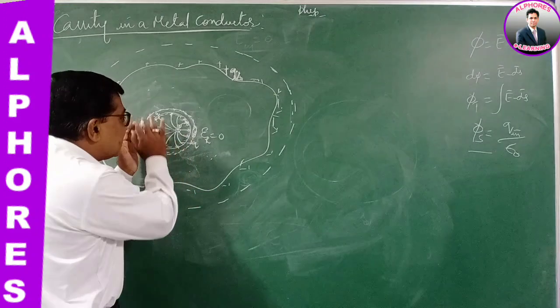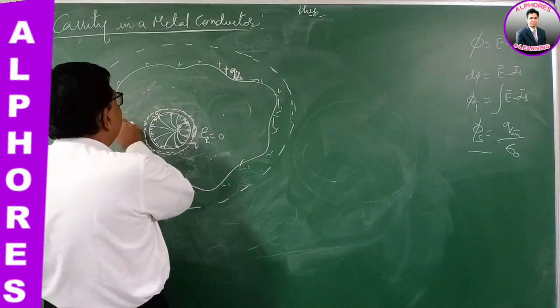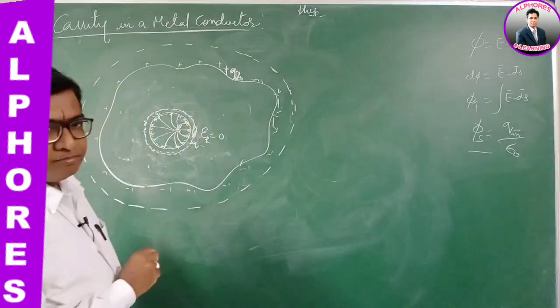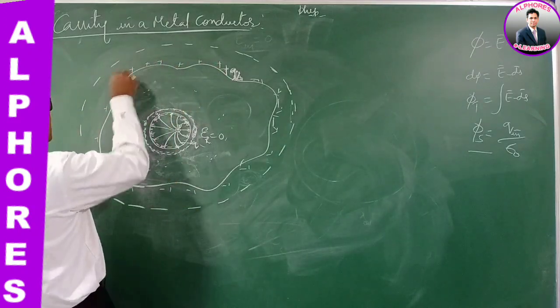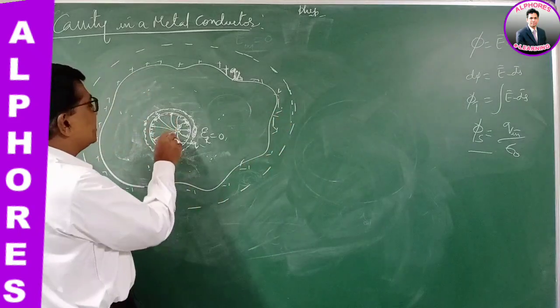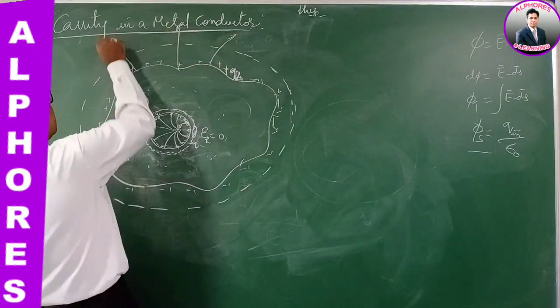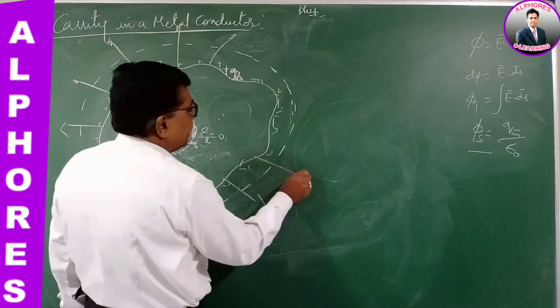But the charge distribution takes place in such a manner that at any point inside the metal body, the field is 0. Well, again the positive charge is produced here. Positive charge will be appearing on the outer surface with respect to this positive. The same positive charge will be coming out, and the lines of force emerge normally from the outer surface of the metal body like this.